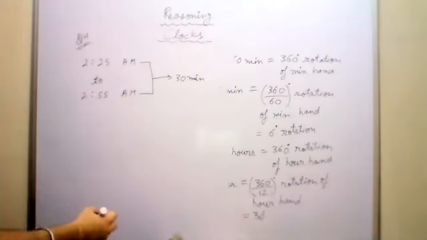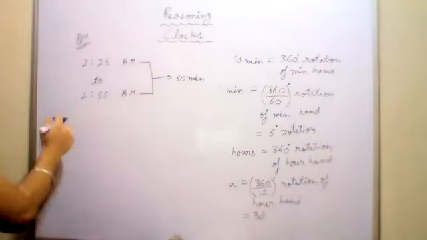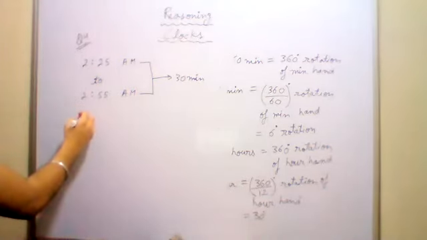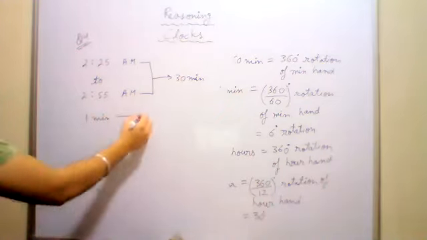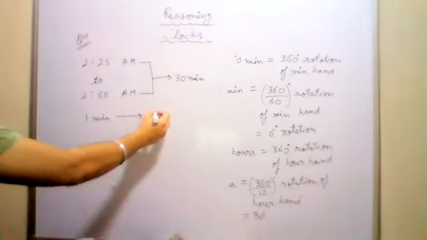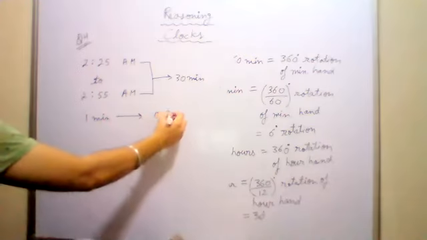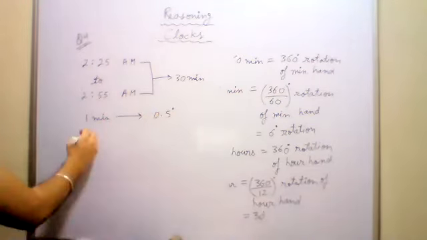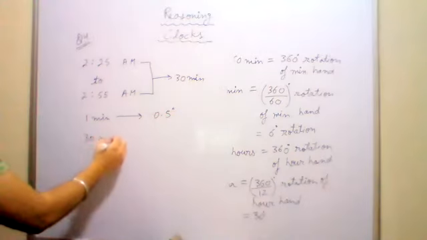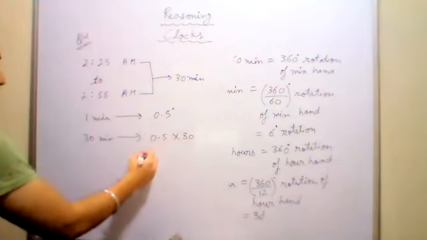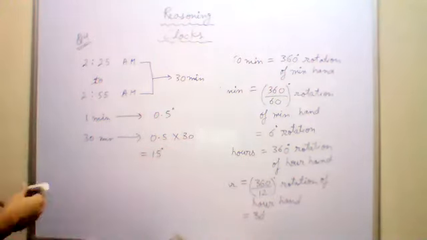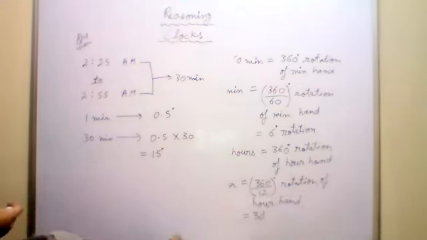Now, what is the angle covered in 30 minutes? In 1 minute, the angle covered by the hour hand is 0.5 degrees. In 30 minutes, the angle covered will be 0.5 into 30. So this is 15 degrees. Clear, all of you? Very good. Let's move on to the next one.